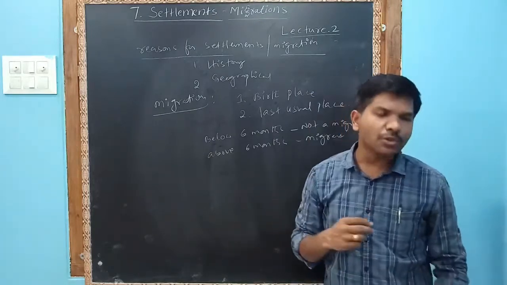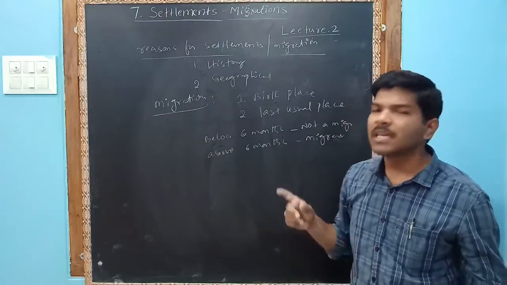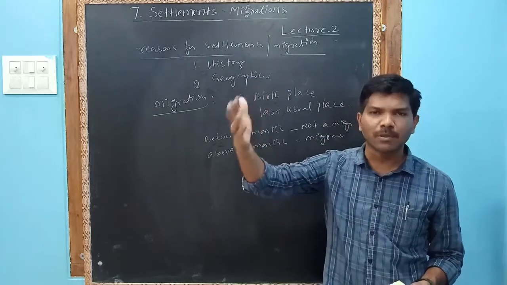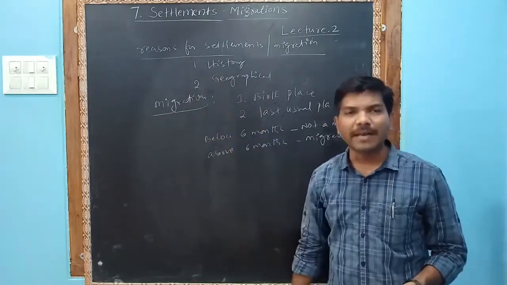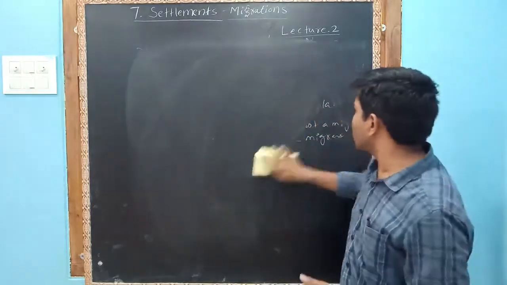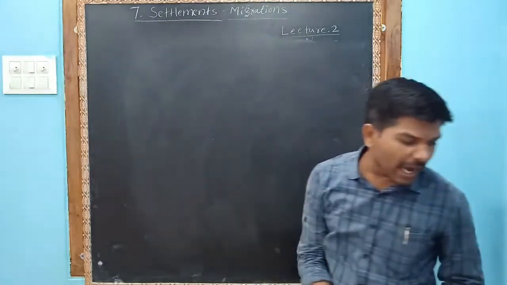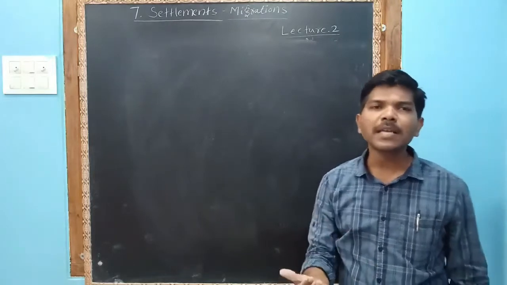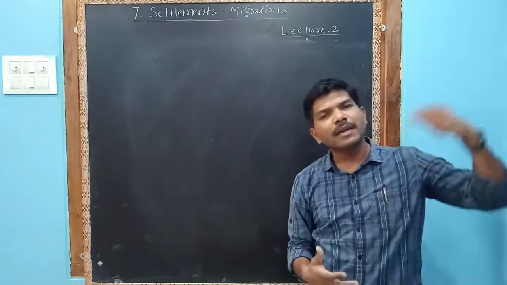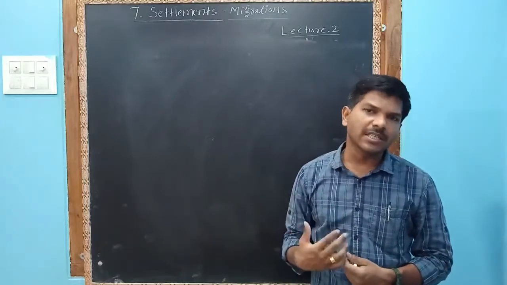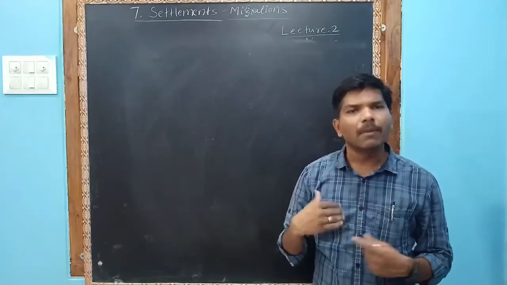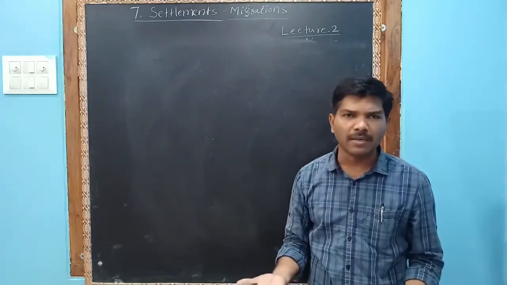So the criteria to decide a migrant and non-migrant is 6 months. Continuously for a period of 6 months. Above 6 months is called migrant. Okay. So this is the definition of migrant. We have to find out the migrant's actual place, his birthplace, and his now present place. My birthplace was Adilabad, and for example, I am staying in Hyderabad since 2018, so I am a migrant. If my birthplace is Adilabad and I am staying in Adilabad only, I am not a migrant, isn't it?